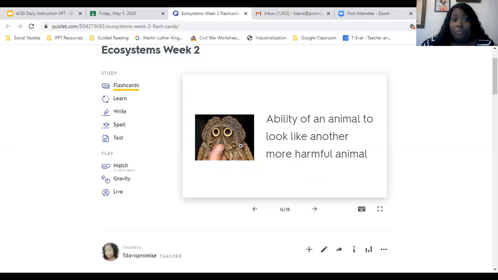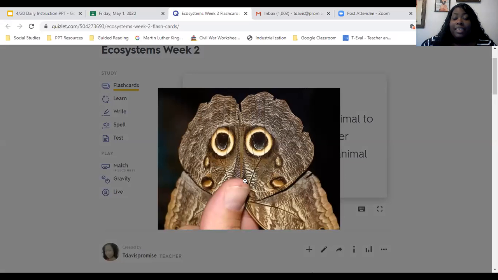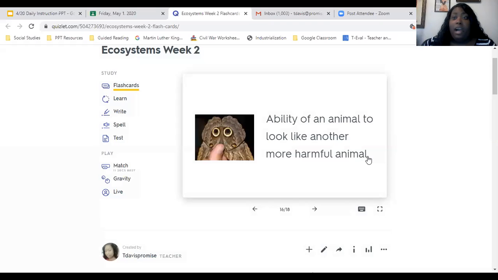This is not an owl. Right, it's a butterfly. However, I'm not going to mess with that because you look like a whole owl. And an owl is a predator. It is actually an apex predator in some forest biomes or ecosystems.